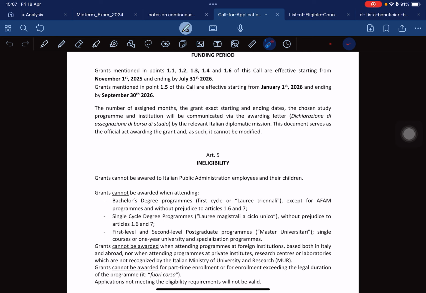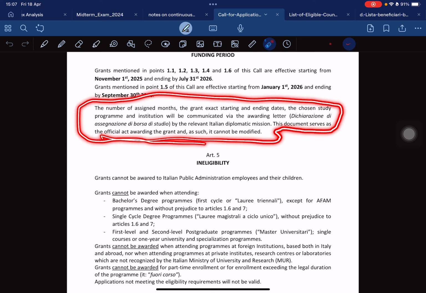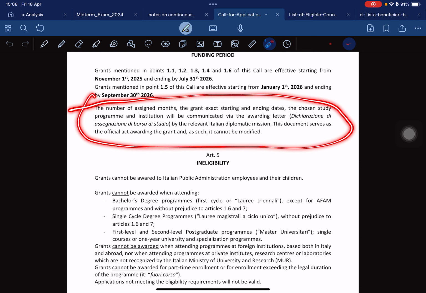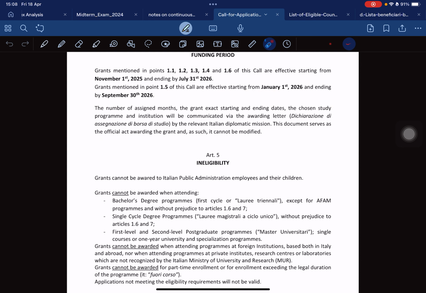Let's say after you have been awarded, you want to change the university, you gained admission to two universities or more, you can change. They will take all these details. They will let you send them through email. I'm talking about the embassy. Then they will use that to draft the awarding letter for you. So that's the meaning here.